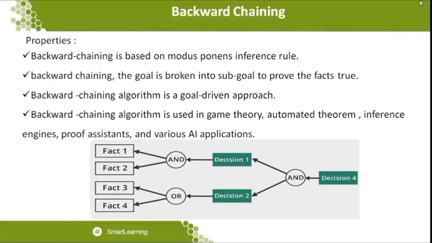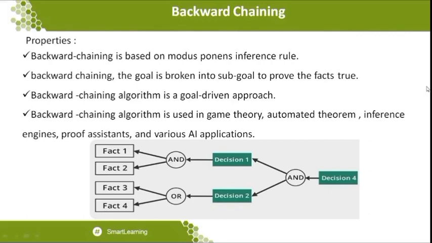The backward chaining algorithm is used in game theory, automated theorem proving, inference engines and proof assistants, and various AI applications where backward chaining is available. Once we go through the examples, we will see all these activities. So let me take a diagrammatic representation of how backward chaining is done.